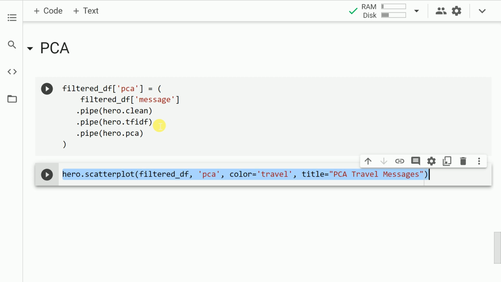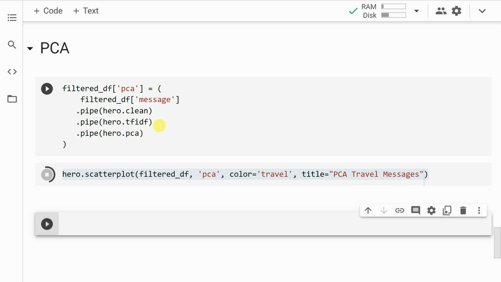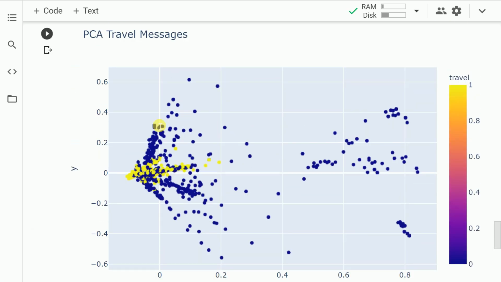Let me now show you the scatter plot as well. So let me run the cell. This is the two-dimensional scatter plot that is created. All the points denoted with the yellow dot are travel queries which have been brought down to 2 dimensions, and all the non-travel queries are encoded with the blue color. This is not the most favorable representation that I would have liked, but given I'm using term frequency and inverse document frequency, I cannot expect the entire representation to be context aware. It is here that complex models such as BERT would come into the picture.